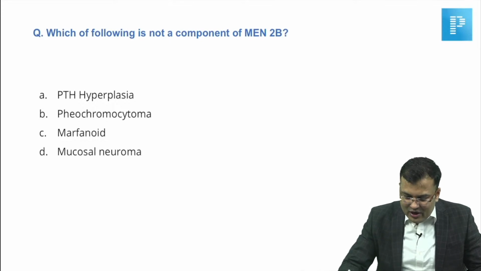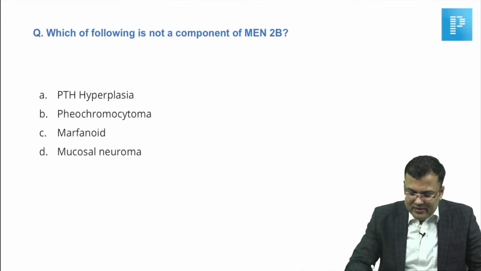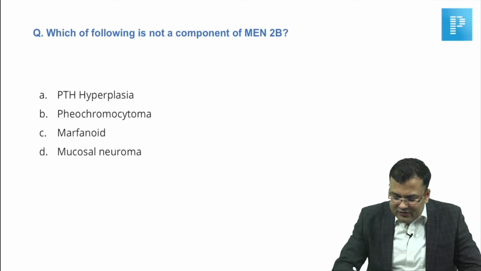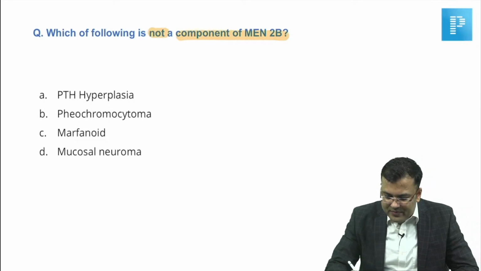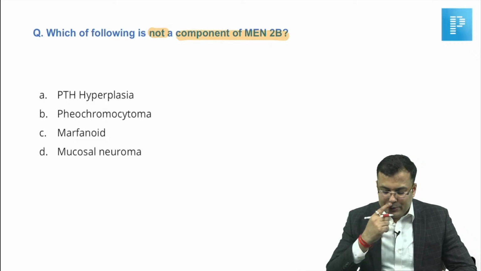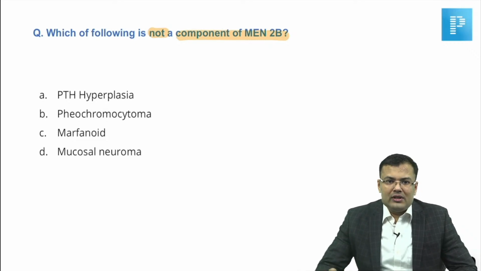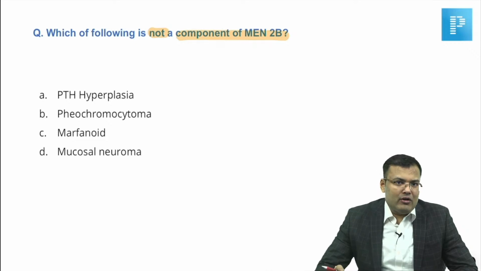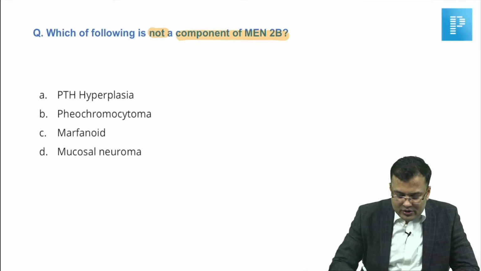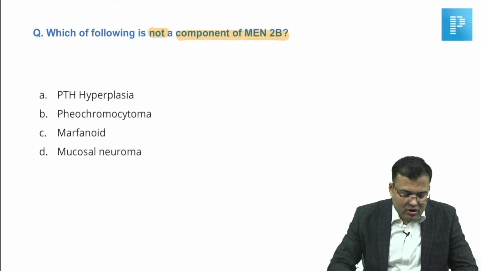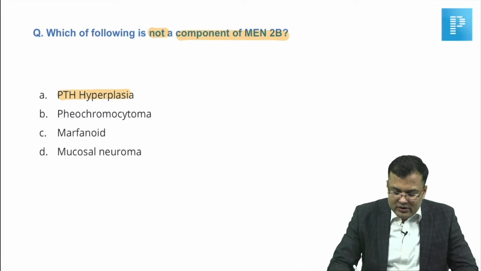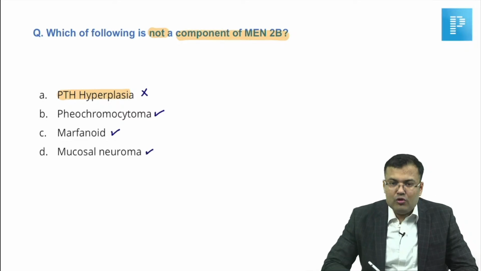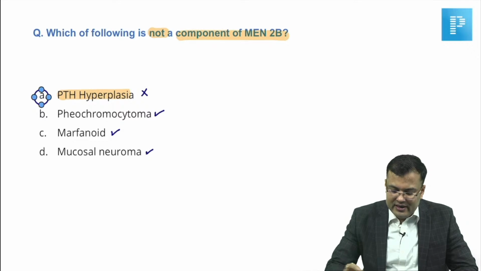First of all, which of the following is not a component of MEN 2B? Clear? Pheochromocytoma is a component, marfanoid features are a component, mucosal neuroma is a component. Parathyroid hyperplasia is a part of MEN 2A, not MEN 2B. Dominic, very good, you are correct. It is parathyroid hyperplasia, which is part of MEN 2A, not MEN 2B. So the correct answer for this question is A.